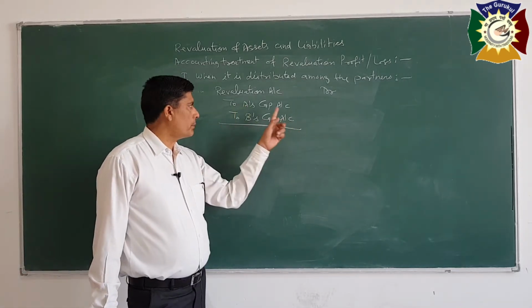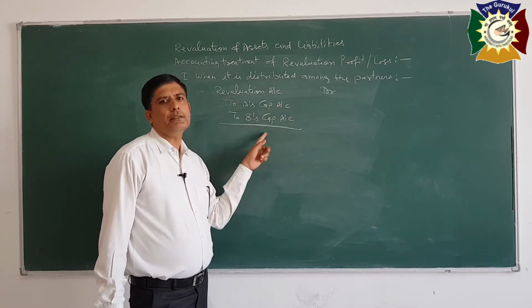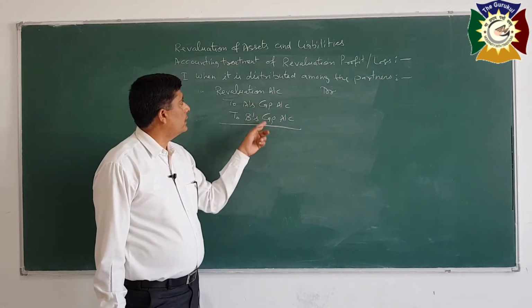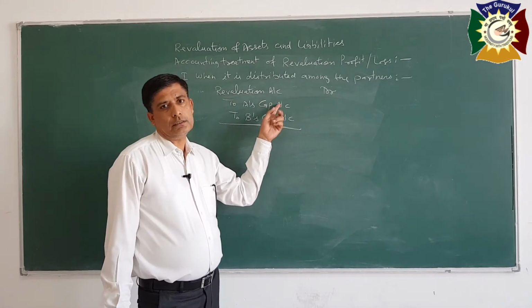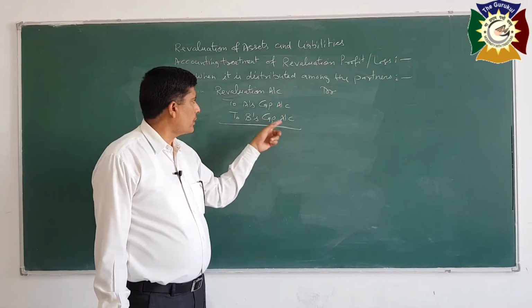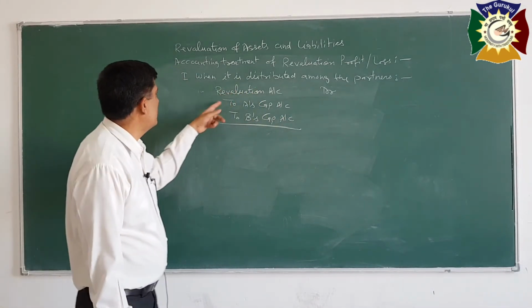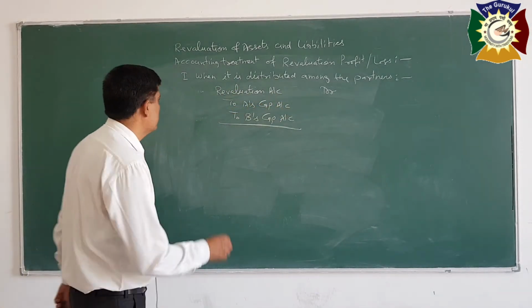And when you prepare the capital accounts of partners, you will record to the credit of A and B by revaluation account. This is the entry for profit. When there is loss, the entry will be reversed. The entry on loss will be A's capital account debit, B's capital account debit to revaluation account. This is the first alternative, when it is distributed among the partners.